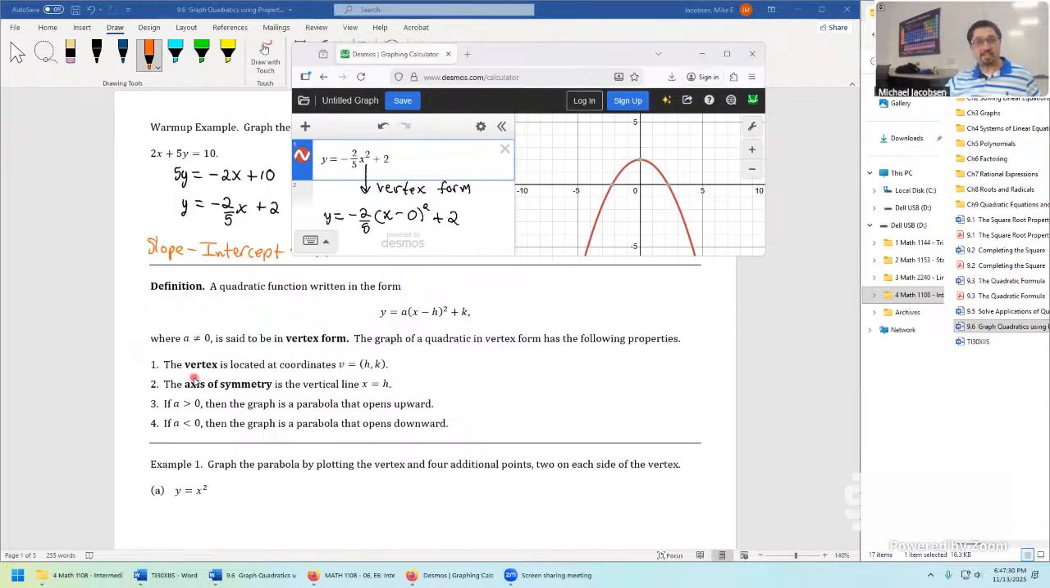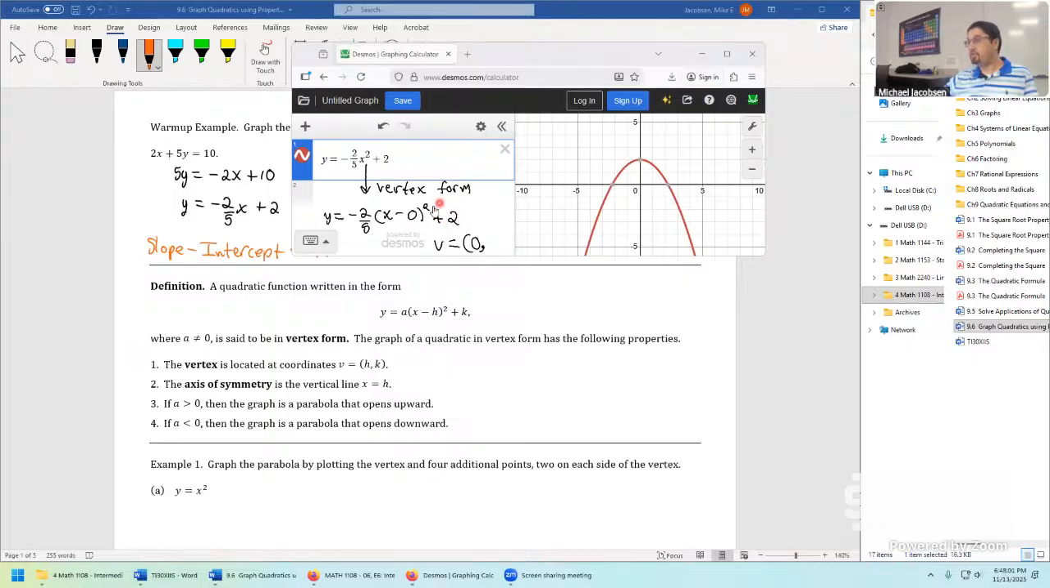It tells us the vertex is always located at coordinates (h, k). So for our problem, what are the coordinates? We'll often just say V for vertex. Notice how we get these coordinates. There was a negative h here, so it goes down to a positive h. Here, no big difference. Negative 0 goes down to a positive 0, so it's going to be 0. And then this k right here becomes the second coordinate of the vertex.